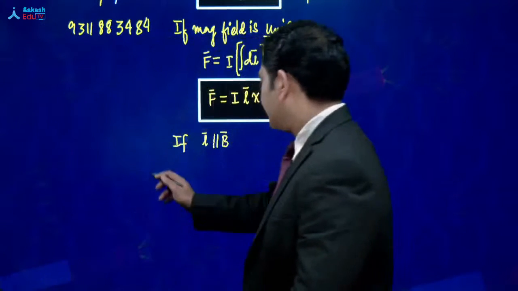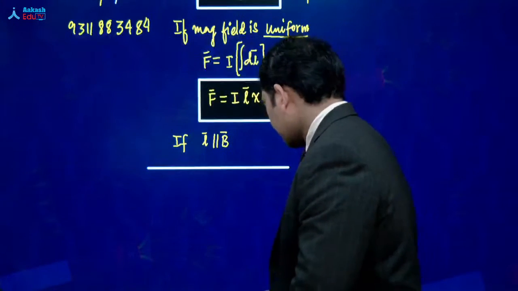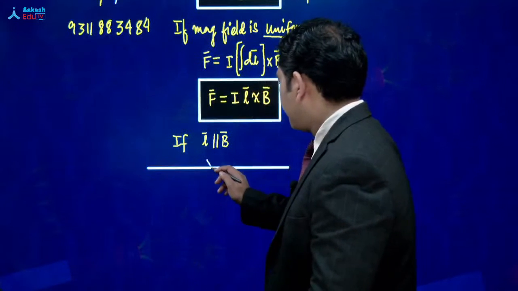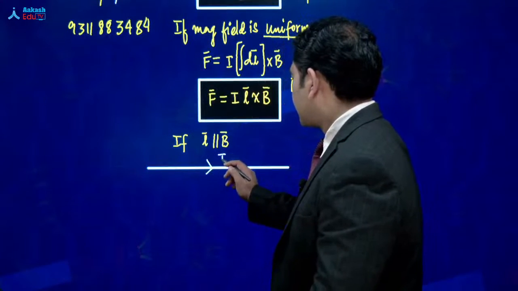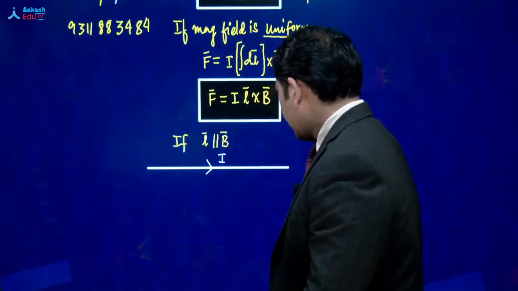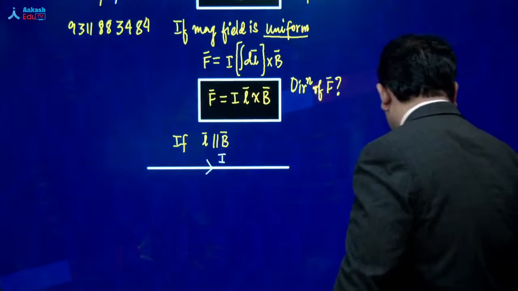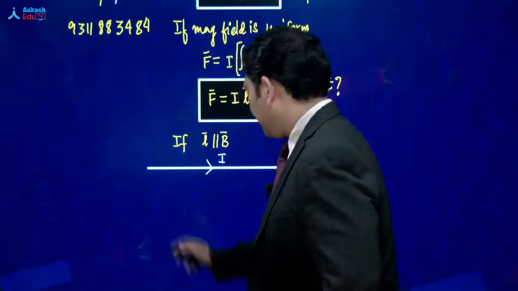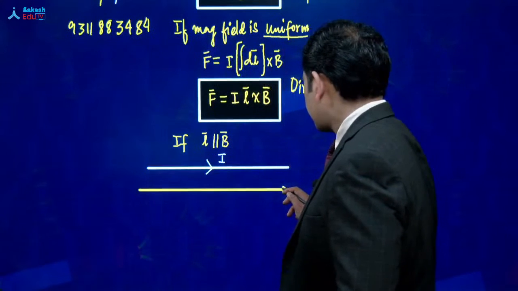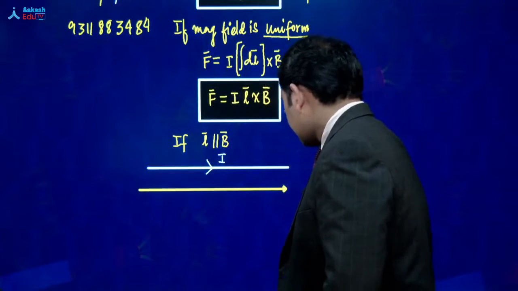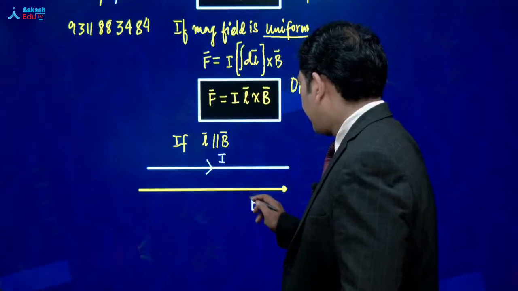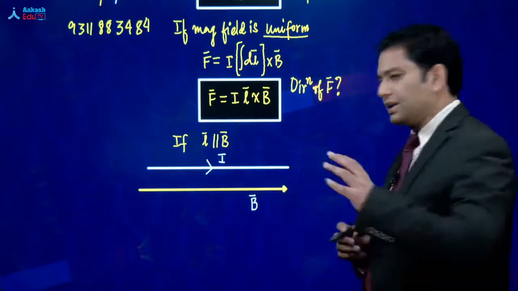Figure के form में दिखाते हैं. Of course, I'm talking about uniform field. So this is the current carrying conductor. Even in the previous case, I had said the direction of L vector is the direction of current, या ये है B vector. Now, what are the steps?